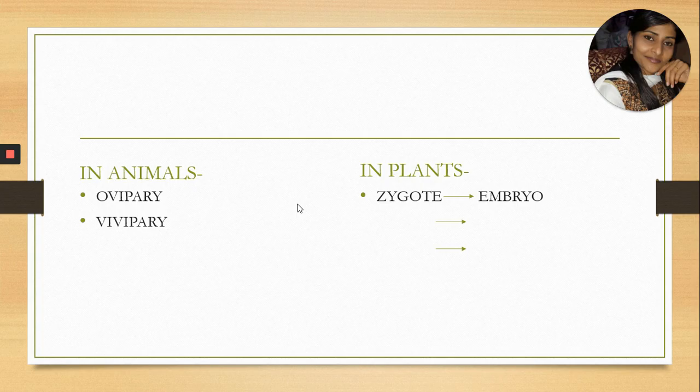But in plants, the zygote is formed inside the ovule, which is present inside the ovary. So when fusion takes place, after that fusion, the zygote will develop into an embryo and the ovule will develop into a seed. And the ovary, which holds the ovule and zygote, develops into the fruit.